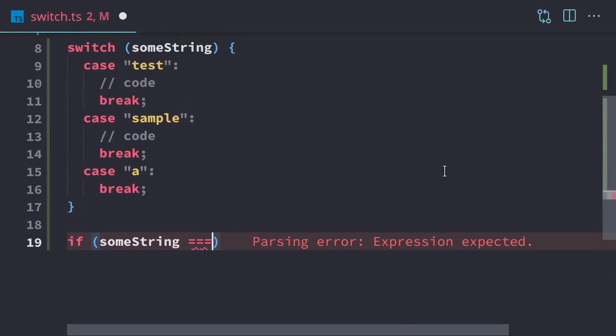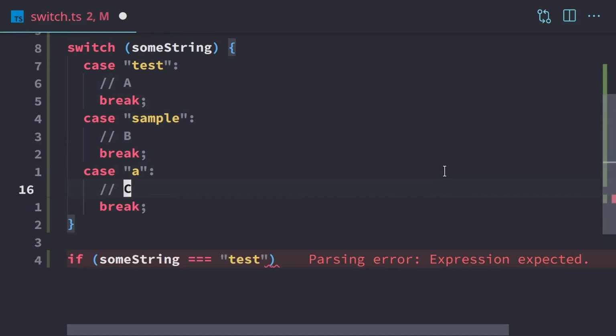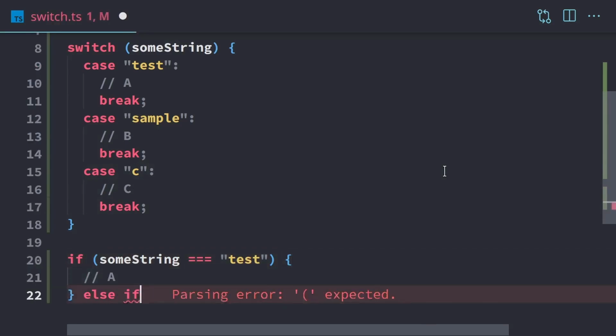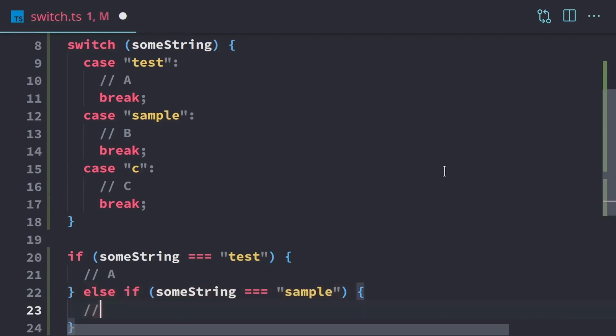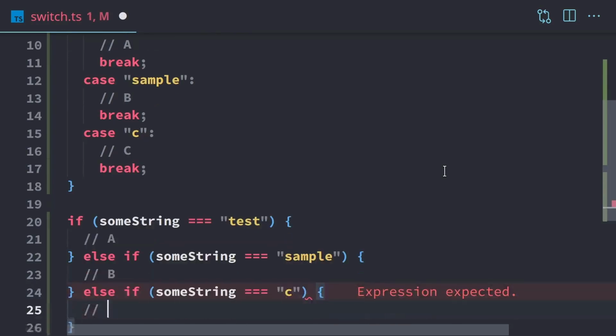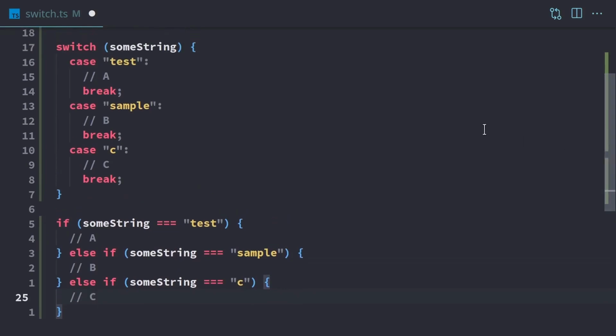So if some string is equal to test, then we'll just rename this: this will be branch A, branch B, and this can be C. Change that to a C. So some string is equal to test, and we're going to do A. Else if some string is equal to sample, then we do B. Else if some string is equal to C, and that's going to be branch C. Zoom out. So these two here are exactly the same.